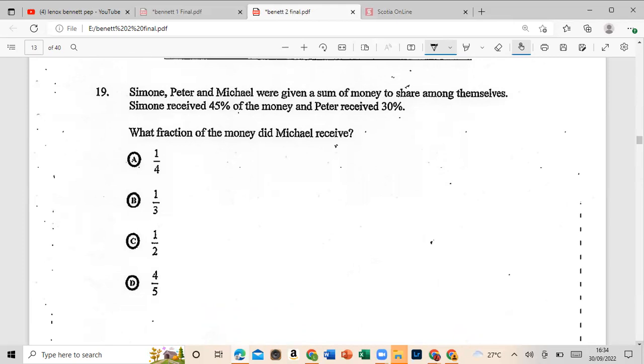Before we run into anything, guys, let us break it down step by step. Understand the information, understand what the question is asking. So let us do that. So we have established that it's 3 persons. So it's Sim. I'm just going to put Sim for Simone. Don't rush into the question, all right? Take your time, figure out what it is asking. We have Peter. I'm just going to put MIC.